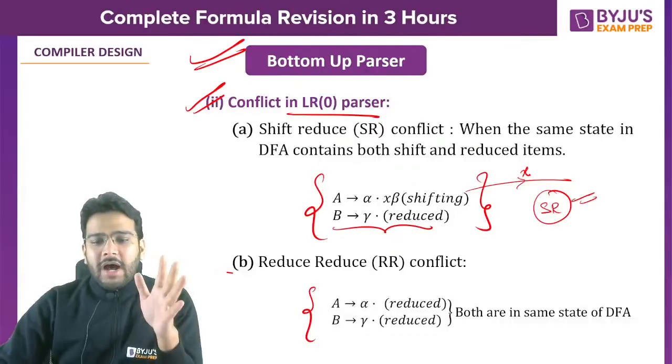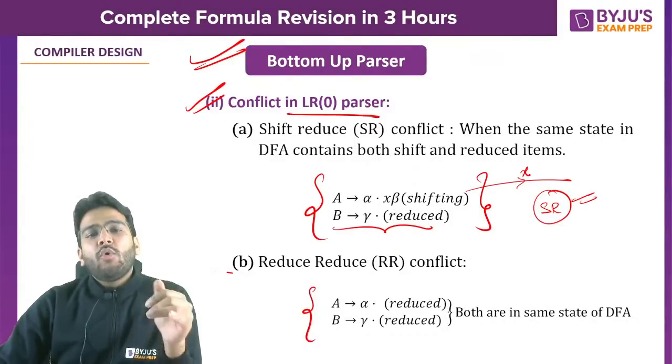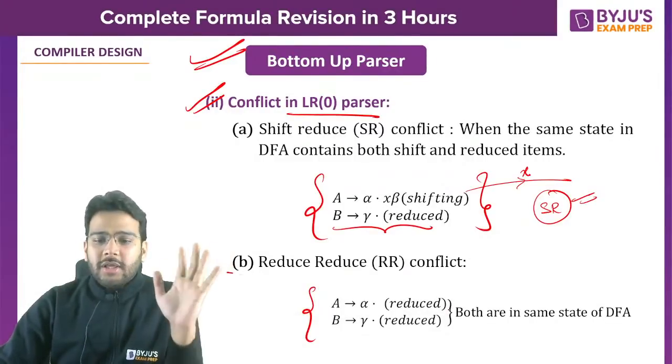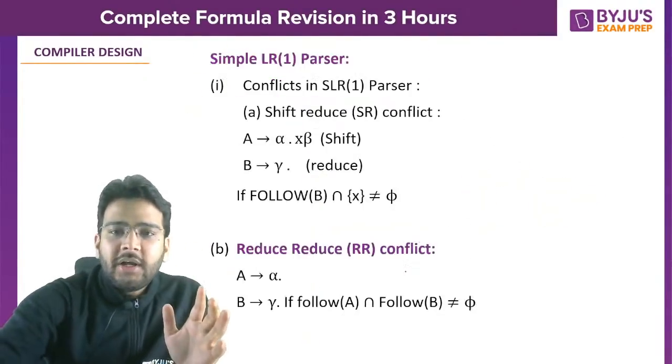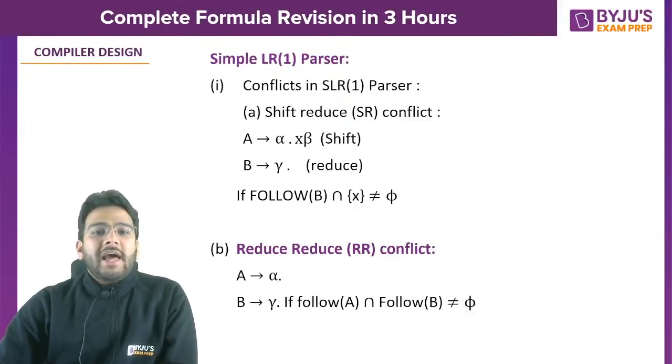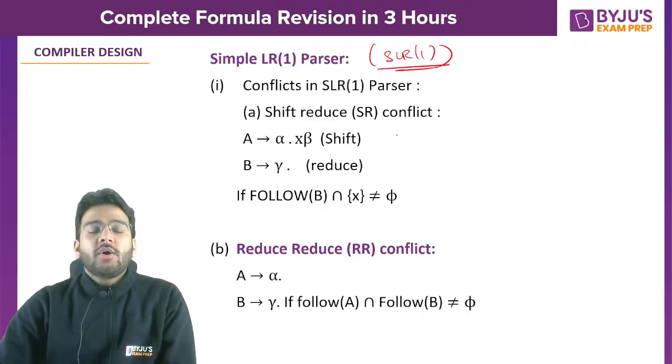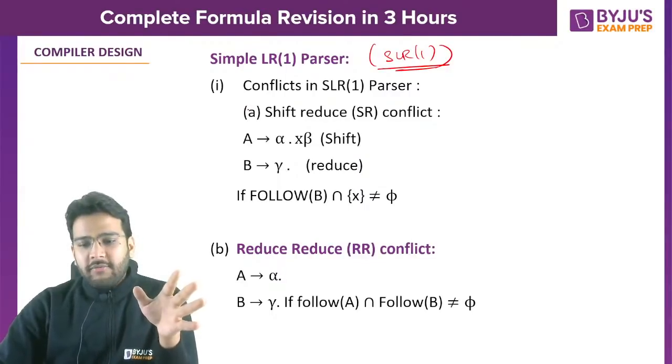But if you talk about RR conflict, if we are having more than one reduce item in the same state, RR conflict is present. It is not LR0. Clear? What about simple LR1, which we also call SLR1 in short? How can we find the conflicts? Again, the conflicts are the same, SR conflict and RR conflict.